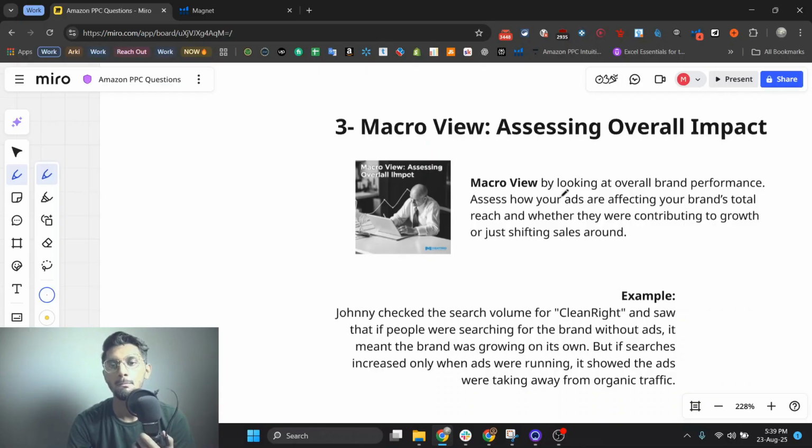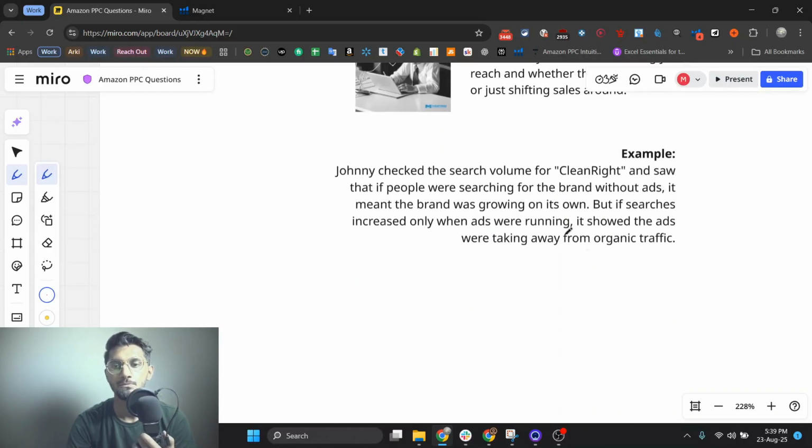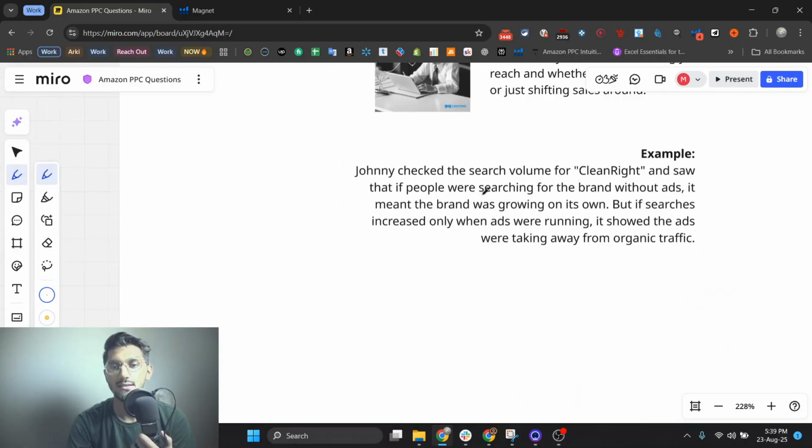Macro view: by looking at overall brand performance, assess how your ads are affecting your brand's total reach and whether they are contributing to growth or just shifting sales around. Example, Johnny checked the search volume for Clean Right, his brand, and saw that if people were searching for the brand without ads, it meant the brand was growing on its own. But if searches increased only when ads were running, it showed the ads were taking away from organic traffic.